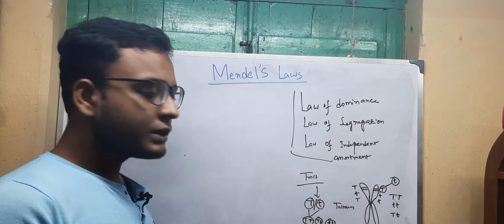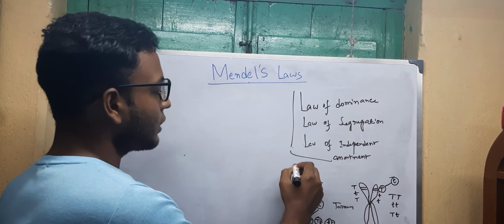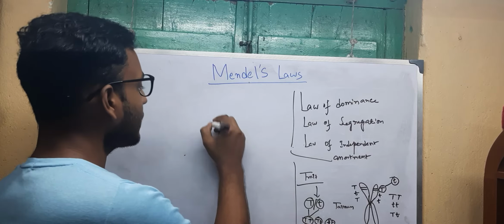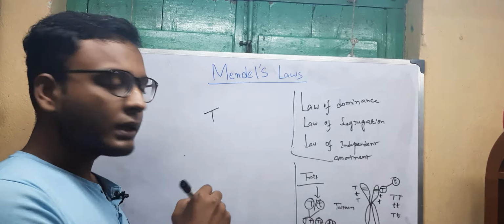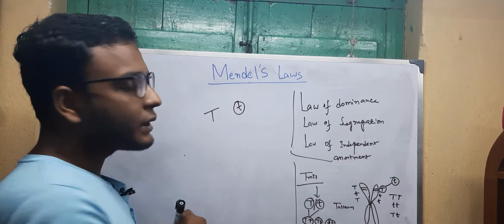So the trait capital T has a tendency to suppress the small t.